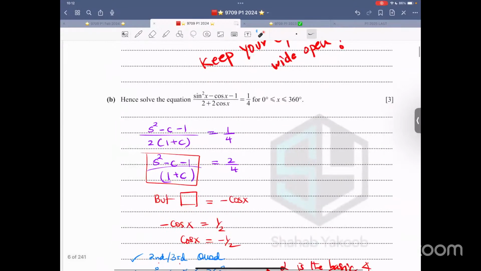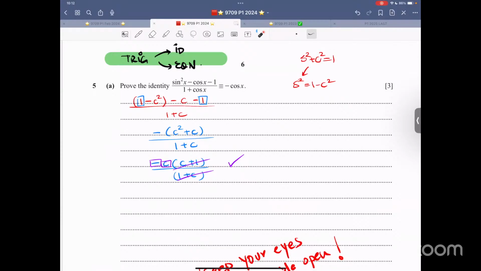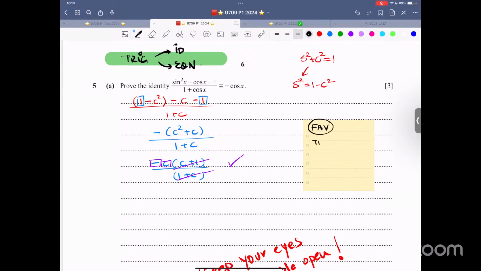Trigonometric equation. Now over here, another one of my favorites. Let me write this down. Favorite means I personally feel that something similar will come up. So favorite number 2 is about trig identity plus equation, a combination of these two.